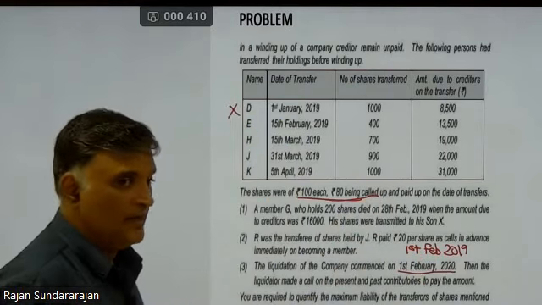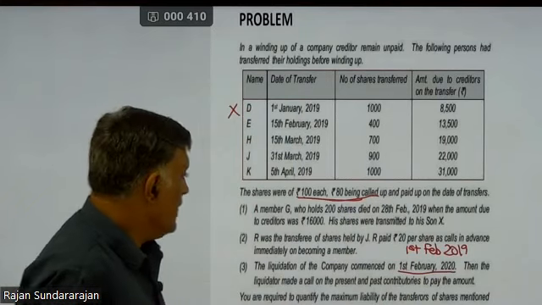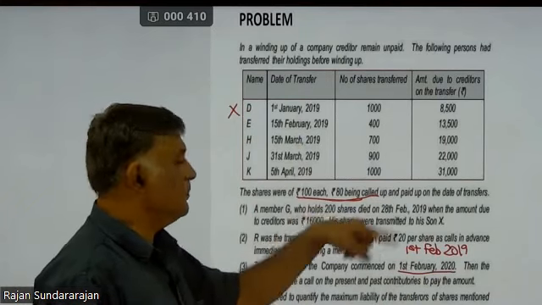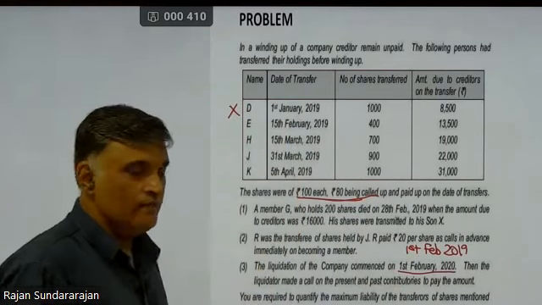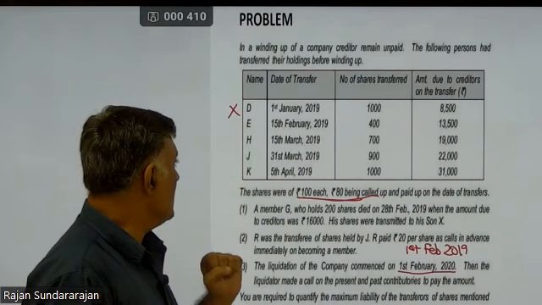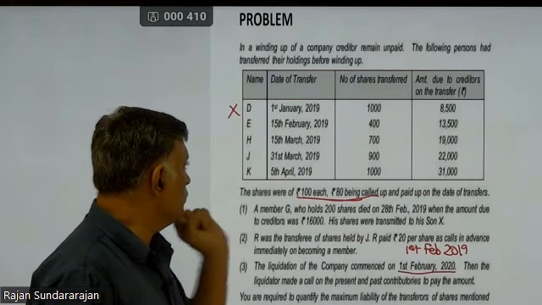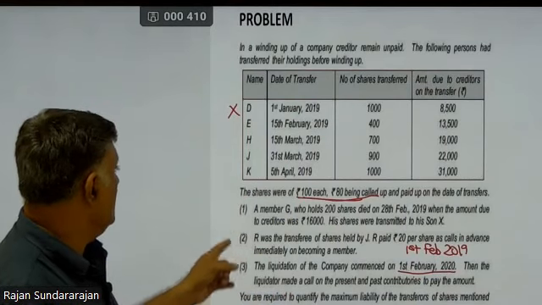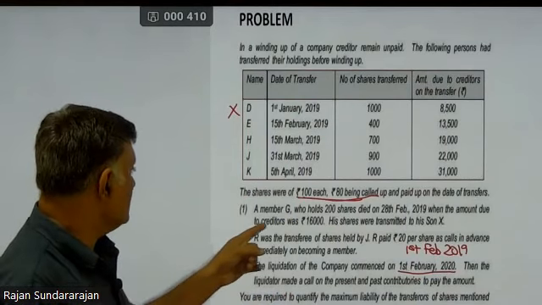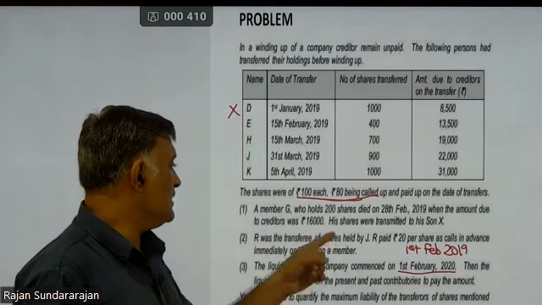Exclude D from the entire exercise because he ceased to be a shareholder much prior to this date. Point number 1. Point number 2. Look at J. J ceased to be a shareholder on 31st of March 2019. Agreed. But what happened to J? Look at the second transaction. R was the transferee of the shares held by J.